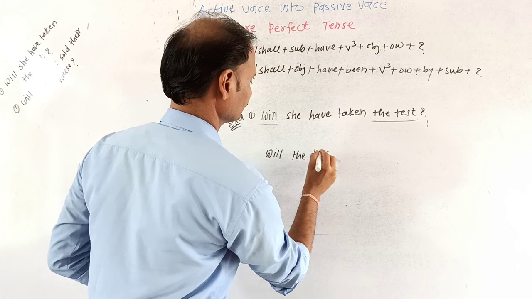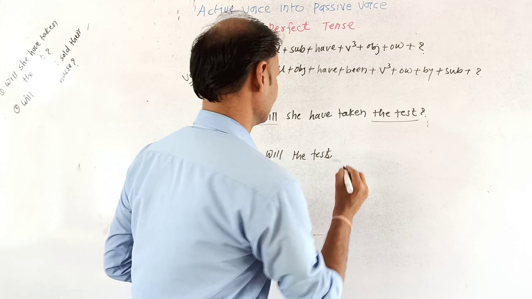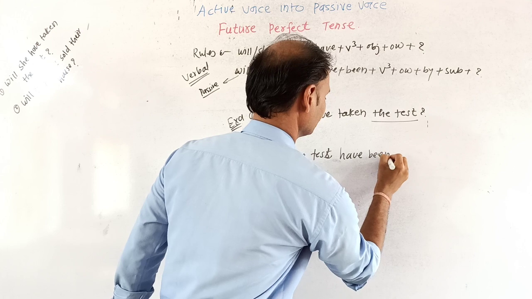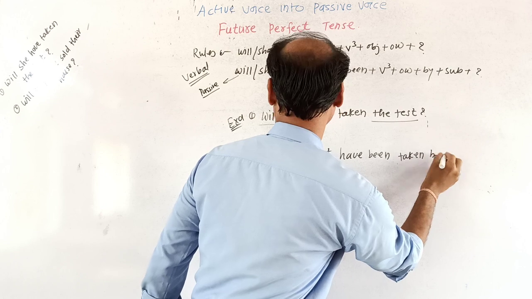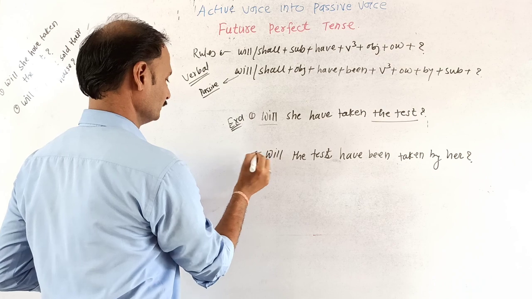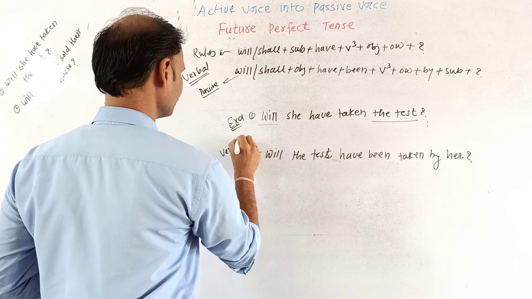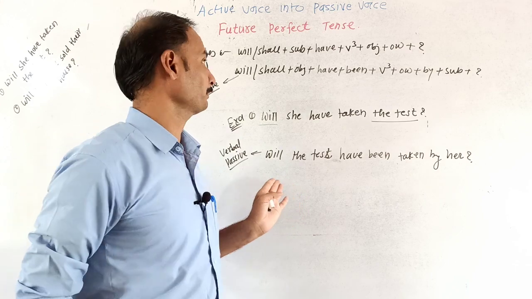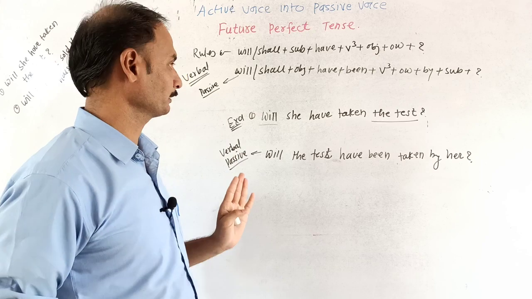Will the test have been taken by her? Question mark. Because it is the verbal construction, the auxiliary comes first. This is the passive voice of the future perfect tense in verbal type. So this is all about the future perfect tense in the verbal kind of sentence.